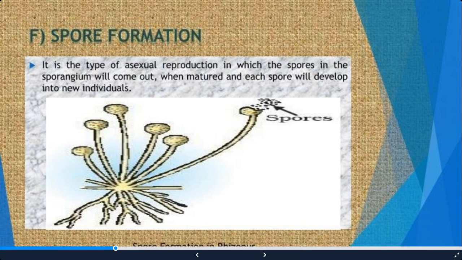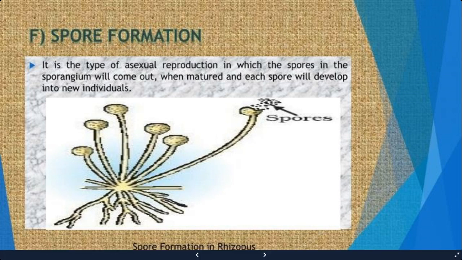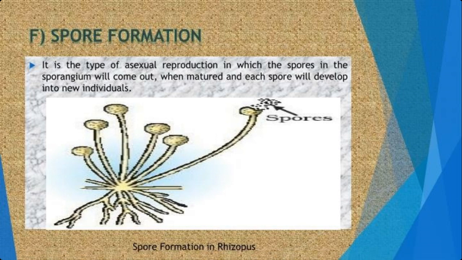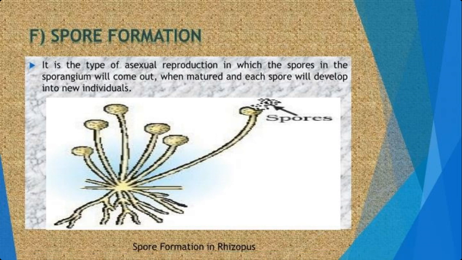So here you can see this is a fungal mycelium, and when this fungal mycelium grows up to a particular length or physical maturation, you can see these are the hyphae which are like the stems of the plant, and these are the bulbs which are known as the sporangia. Now these sporangia contain spores, and when these spores get matured, the sporangia rupture and a very large number of microscopic spores are released into the air.